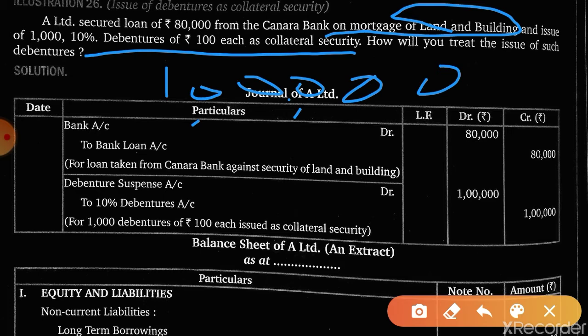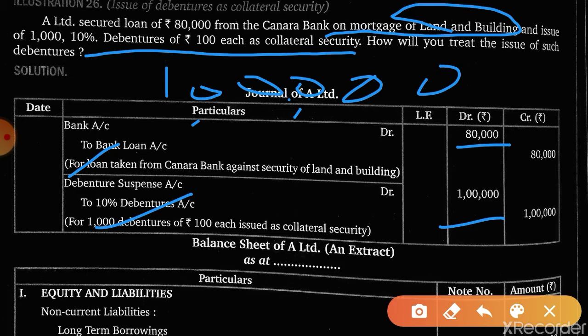Okay. Now interest on this 10% will not be given. That's why these debentures are termed as zero debentures. So the entry will be bank account debit to bank loan, and debenture suspense account debit to 10% debentures account. Okay. See the amount, loan is 80 lakh.